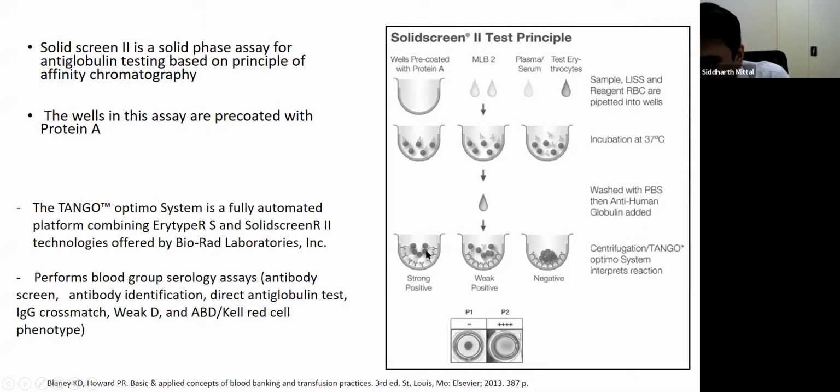So during the centrifugation, the Fc portion of the IgG type of AHG reagent will bind to the protein A and form a monolayer if it's positive, that is, there is antibody in the patient's plasma. However, if there are no antibodies in the patient's plasma, no monolayer will be formed and it will be a negative reaction. This Solid Screen 2 assay is from Bio-Rad Laboratories, and it is also available on a fully automated platform known as the Tango Optimo system.